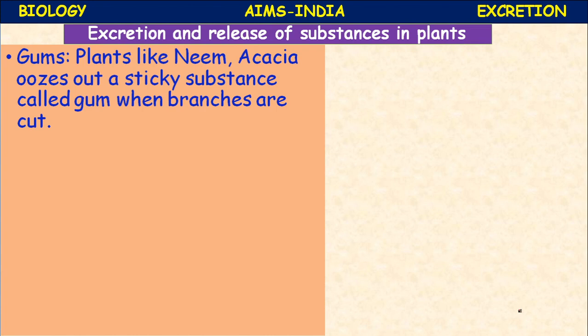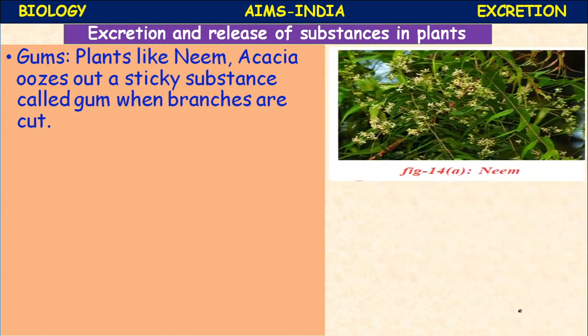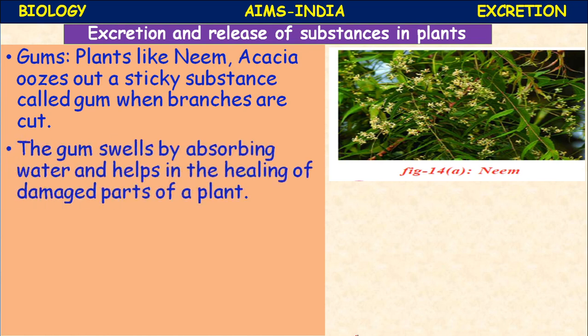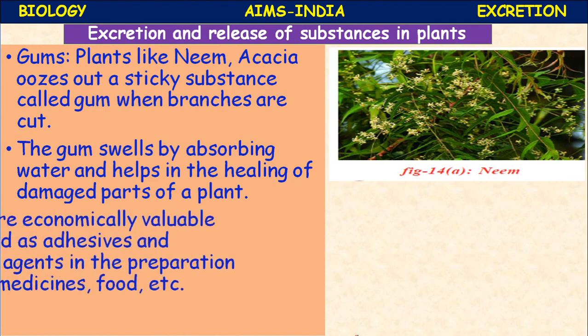Next, gums. Plants like neem and acacia ooze out a sticky substance called gum when the branches are cut. For firewood we cut these trees, so they ooze in neem and acacia. The gum swells by absorbing water and helps in the healing of the damaged part of a plant.